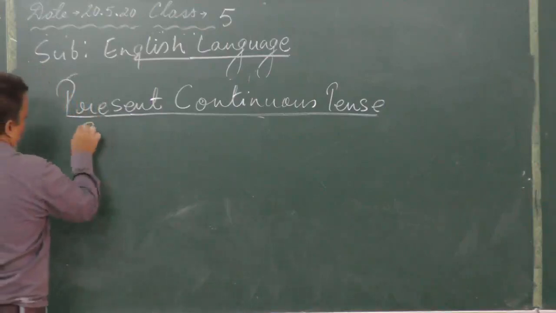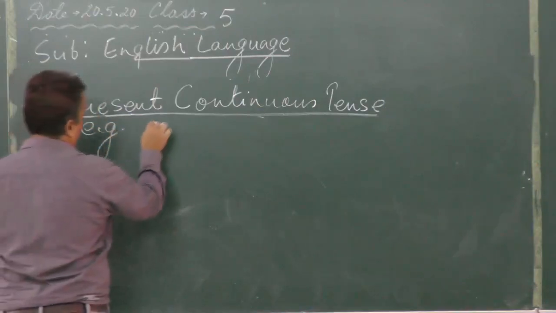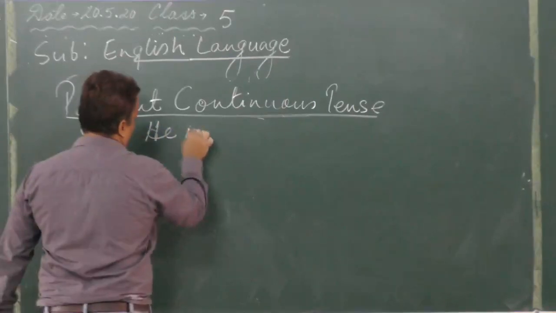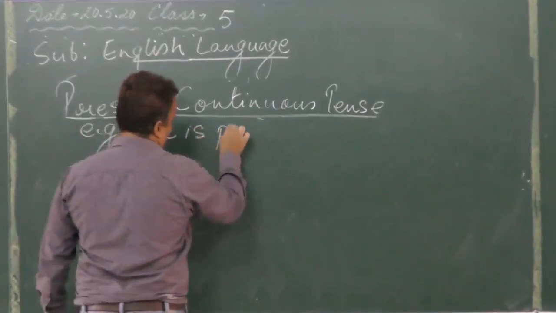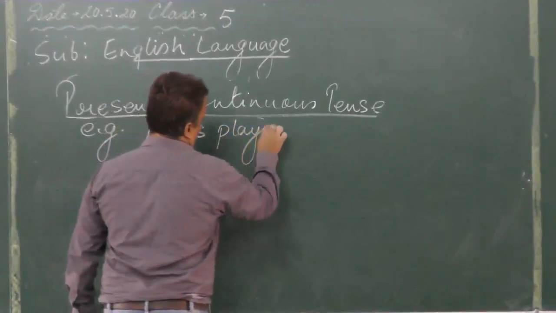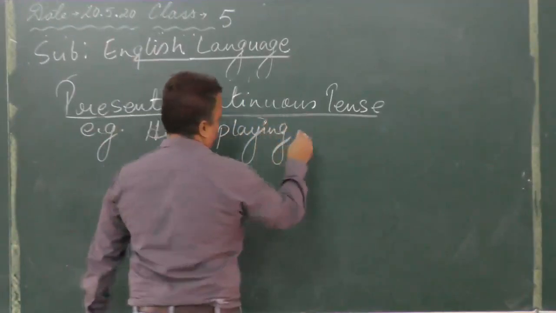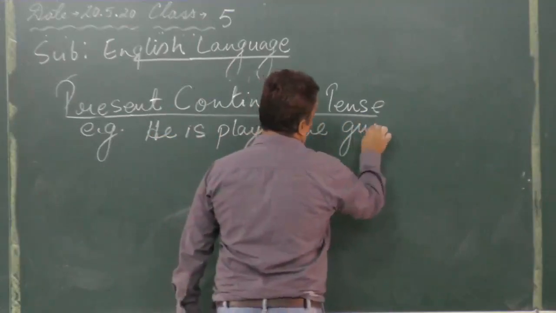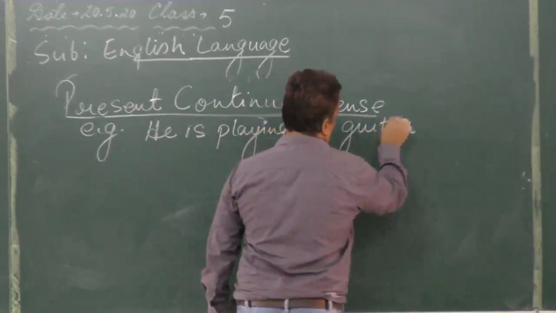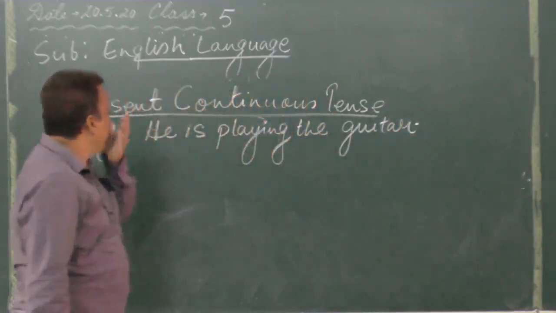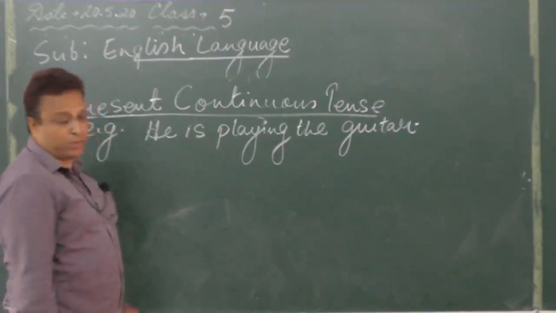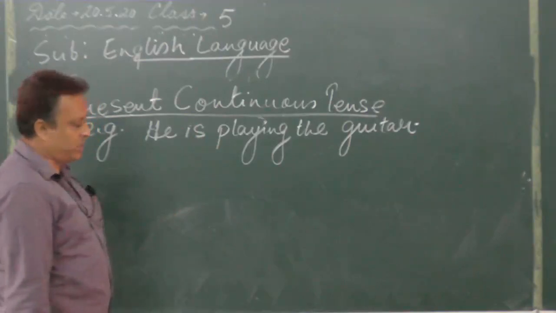One more example. He is playing the guitar. Again we see over here present continuous tense.